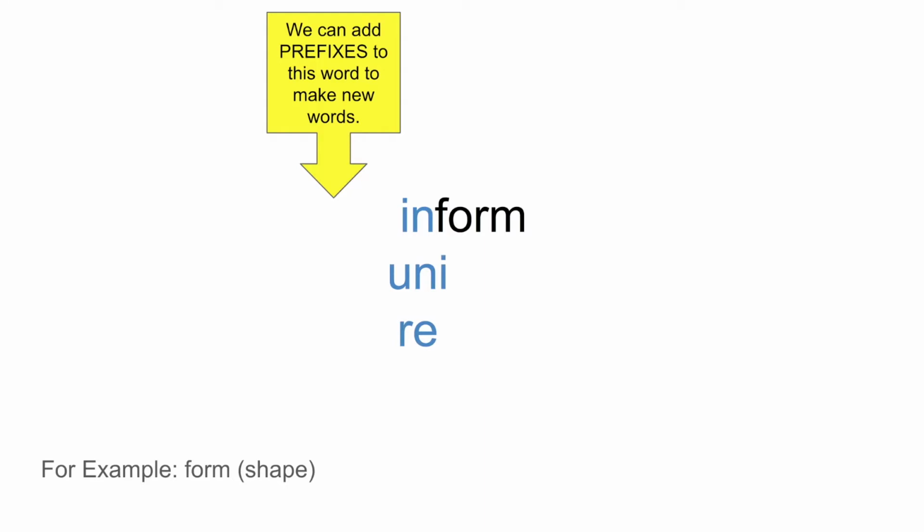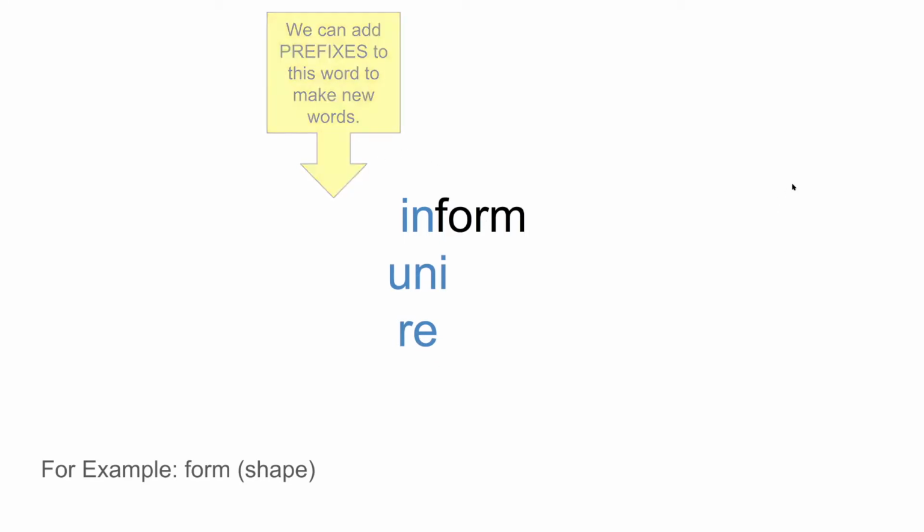A uniform is what we wear if we go to work, some places like the military, the police, a restaurant, McDonald's, they might wear uniforms. And to reform something means to change it. So maybe reform the laws in your country, or reform the particular workplace situation to make it better. So those are prefixes, okay?